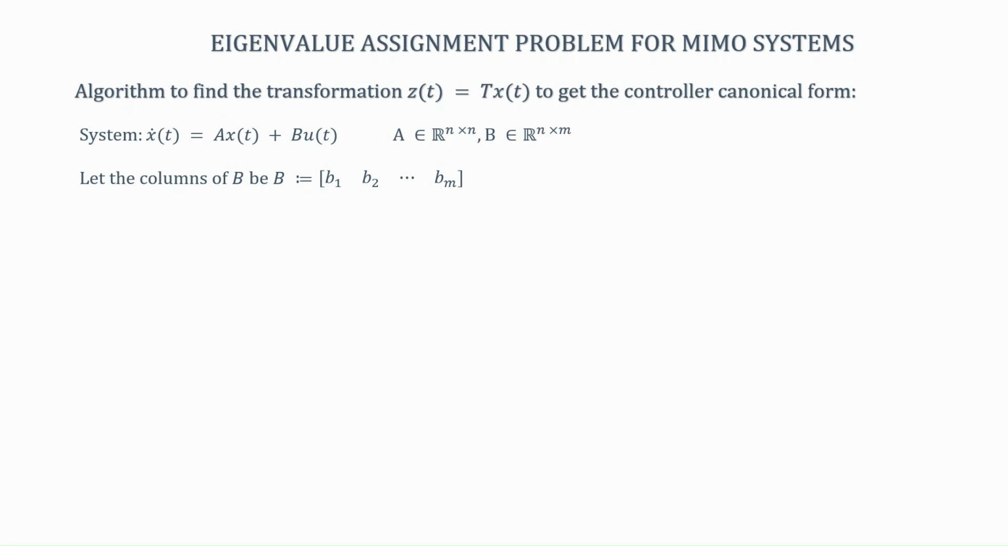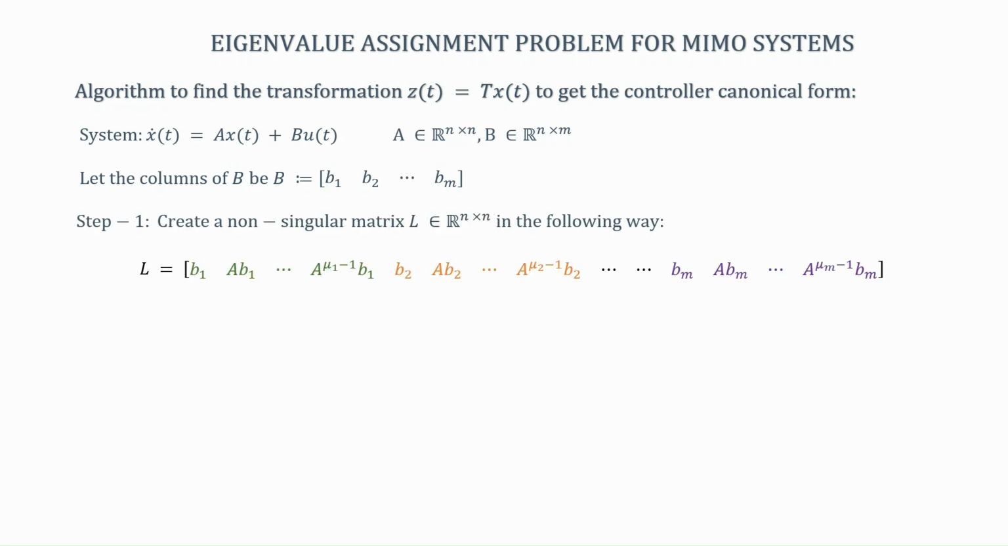So, first let me name the columns of B to be B1, B2 to Bm. Since it is a MIMO system, I will have m columns of B, and then you create a non-singular matrix using the columns of B. How? Basically, you choose B1 first, then you append AB1 to it and check the rank of this matrix. Remember, this is an n cross 1 vector, this is another n cross 1 vector. So, this will be an n cross 2 matrix. If the rank of this matrix comes out to be 2, that means that these two are linearly independent.